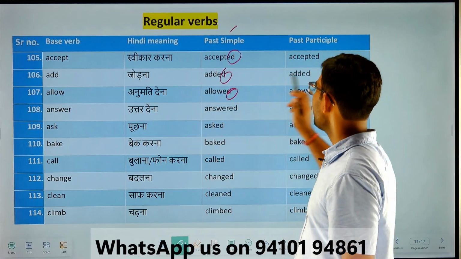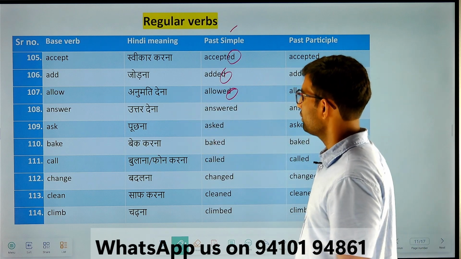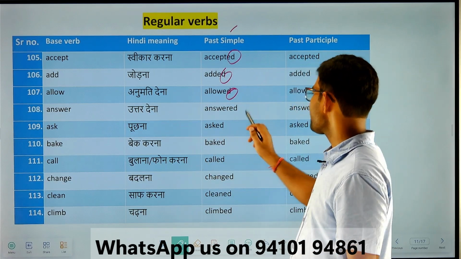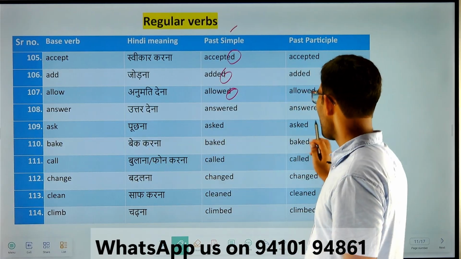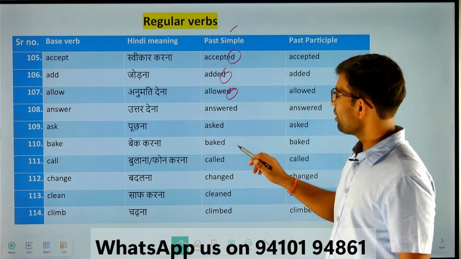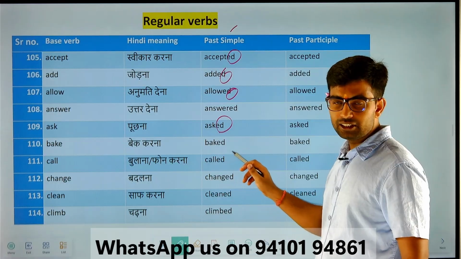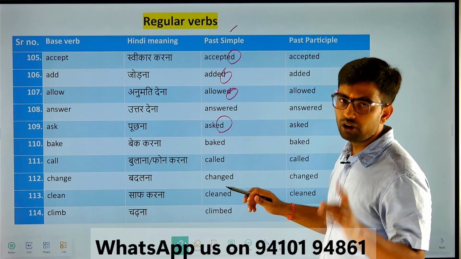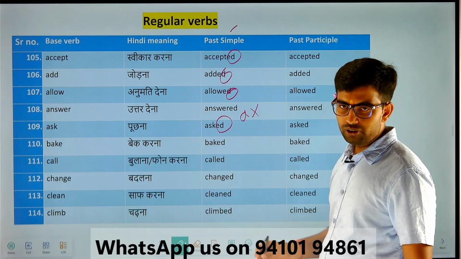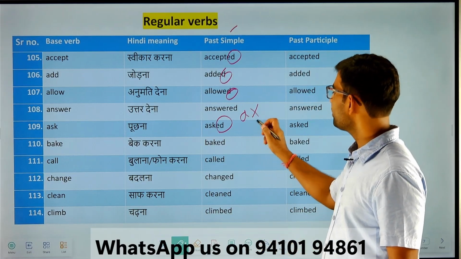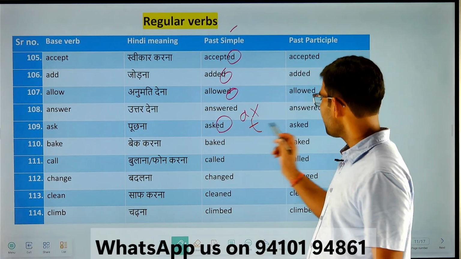Add, added, added. Allow, allowed, allowed. Answer, answered, answered. Ask, asked, asked. Yeah. Now here keep in mind there is ed at the end, but it will not be pronounced as d, not the ending sound. No, the sound which will come at the end will be the t sound. Okay, t. So asked, asked.